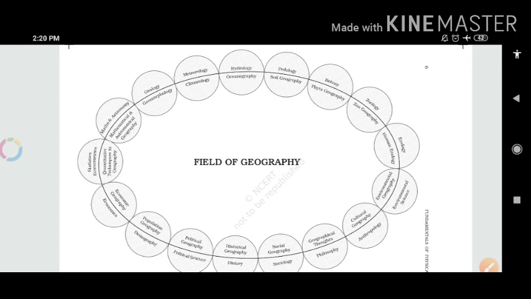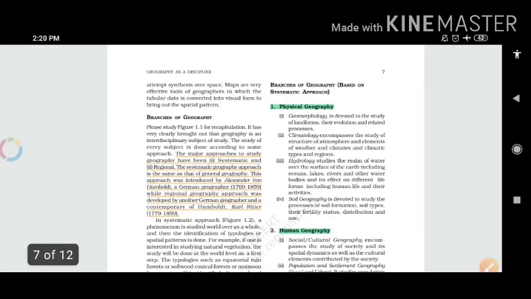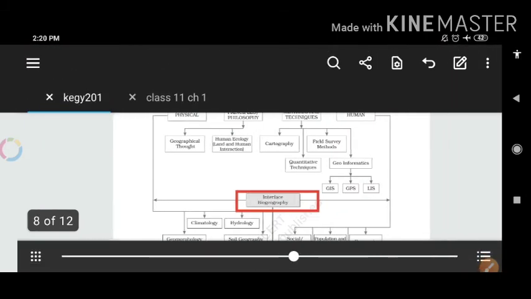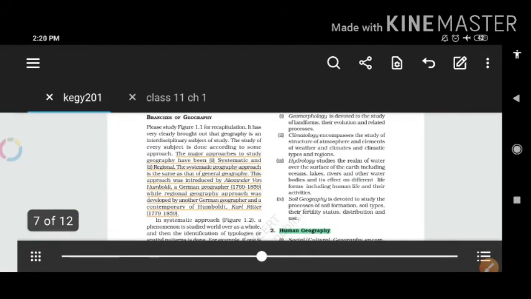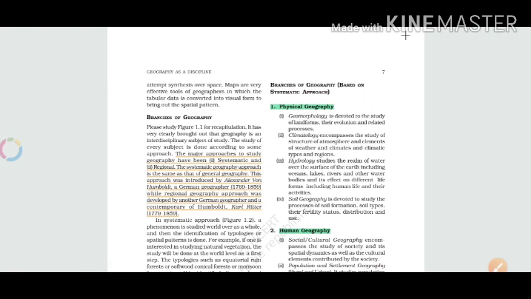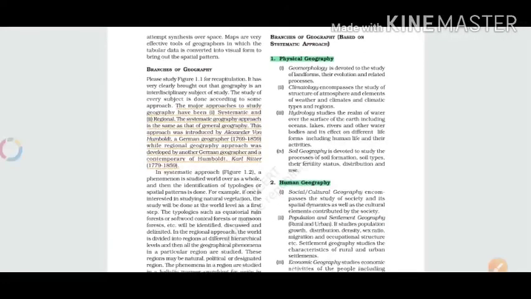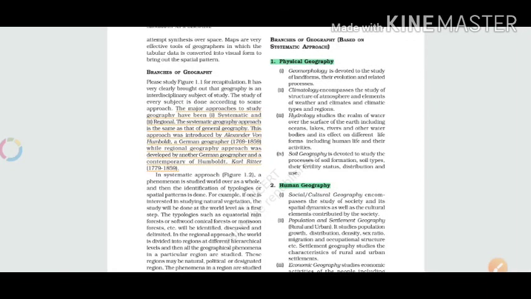It is related to botany, geology, ecology, anthropology, sociology, history, political science, demography, economics and maths also. The field of geography is not a small portion. It is related to most of the sciences and branches of study.